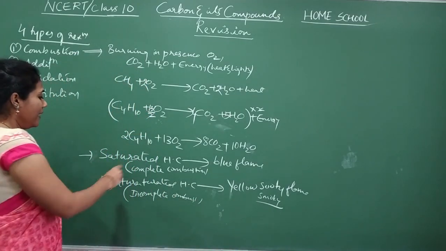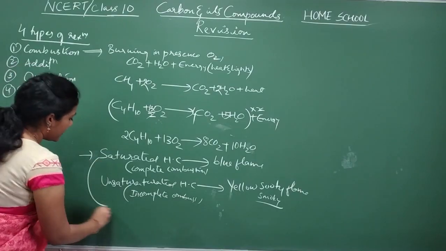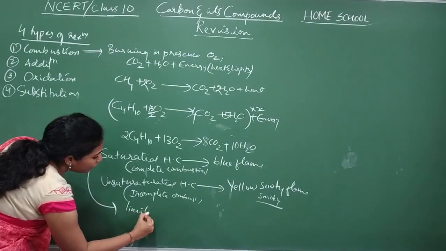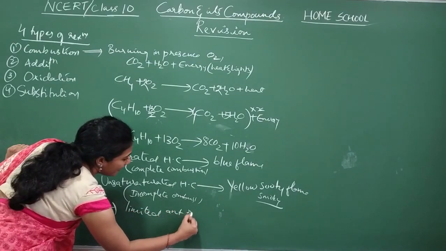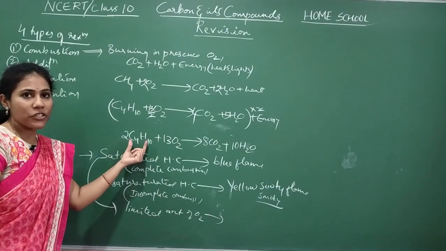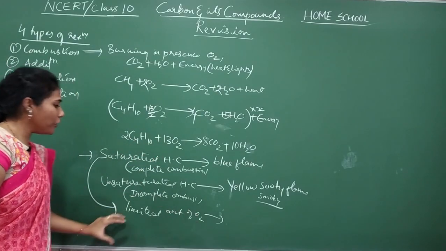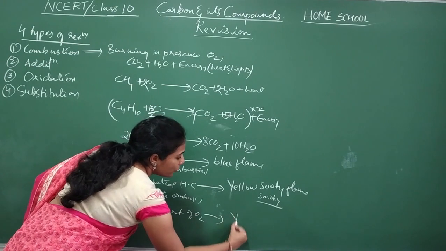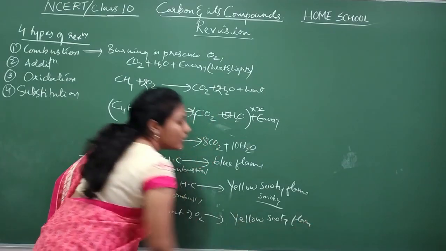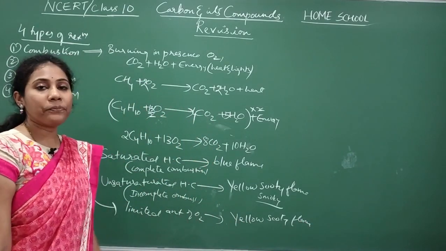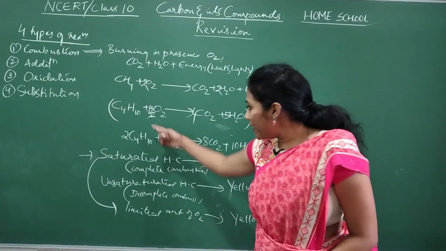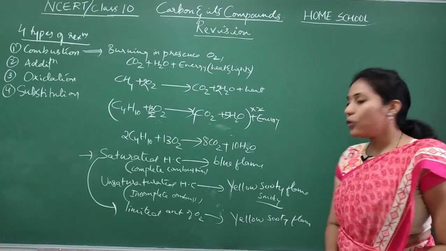Even saturated hydrocarbons, when you supply a limited amount of oxygen, will give a yellow sooty flame, because some amount of oxygen is always required for combustion. Remember, normally saturated compounds give a blue flame, but when you don't supply the right amount of oxygen, they can also lead to a yellow sooty flame.